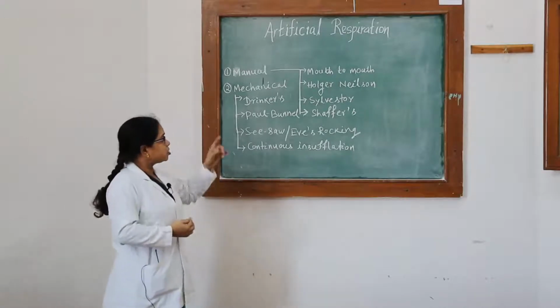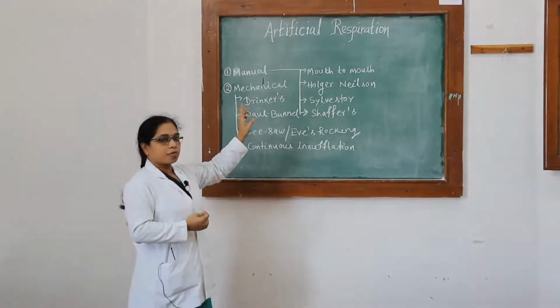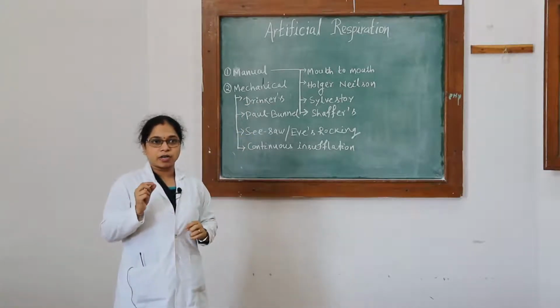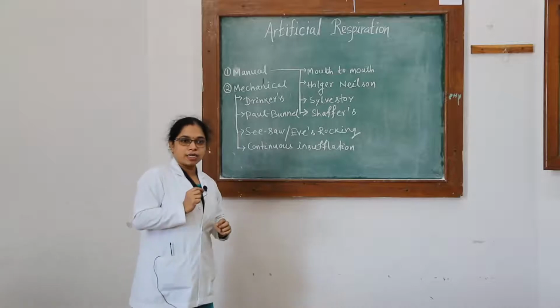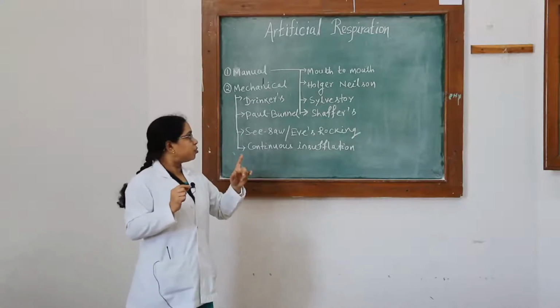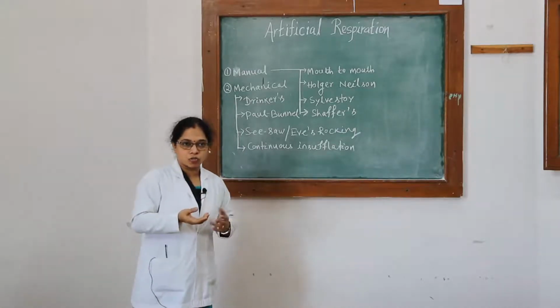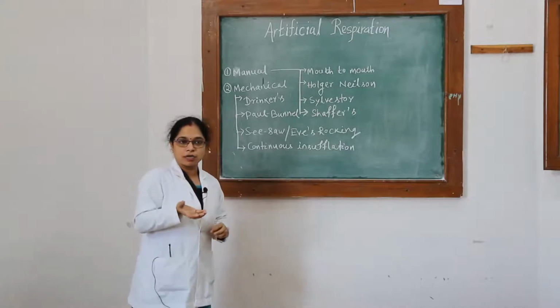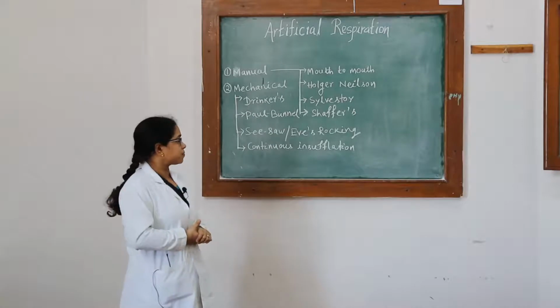So this is very much effective, and particularly you have to keep this in mind when you are doing it over a small child or newborn baby. But when it is a newborn baby, then you should not do it so forcefully. You have to expire the air very gently, otherwise it will damage the delicate lungs.